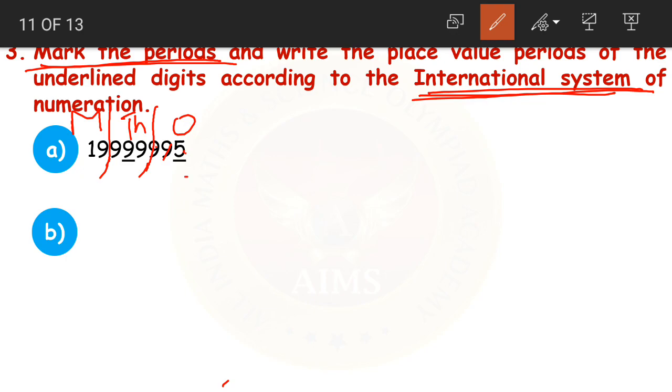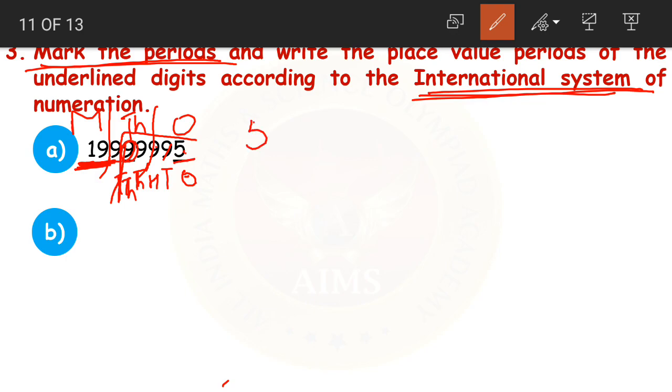We need to write place values. For that, firstly, we shall write the place values of all the digits: ones, tens, hundreds, thousands, 10,000s. It's okay even if we write only up to 10,000s because this is the number we want. We do not need the place values of these digits, so I am stopping the place values here only.